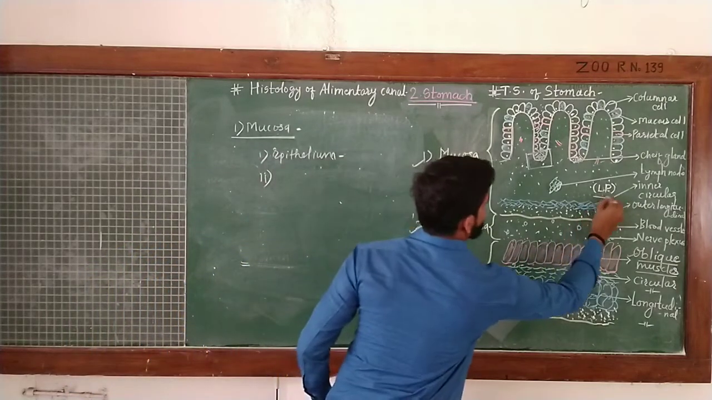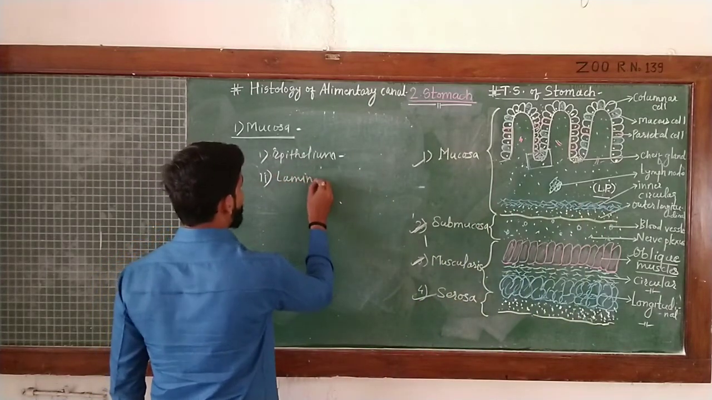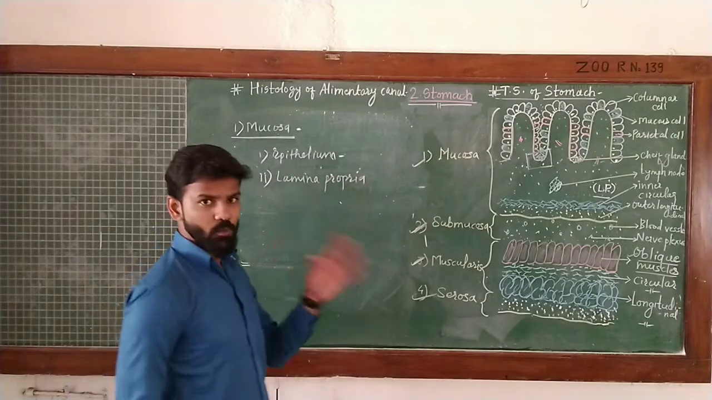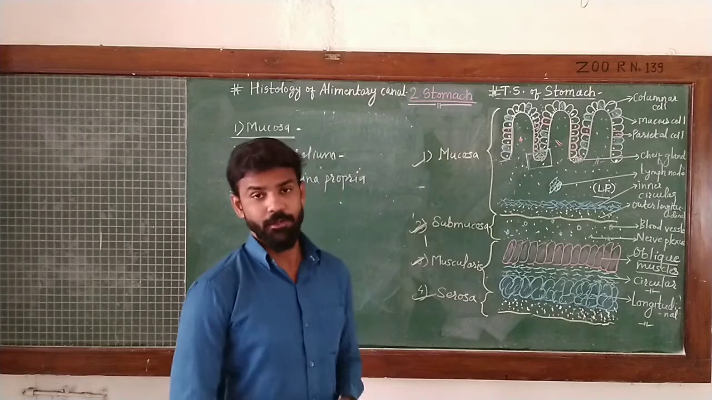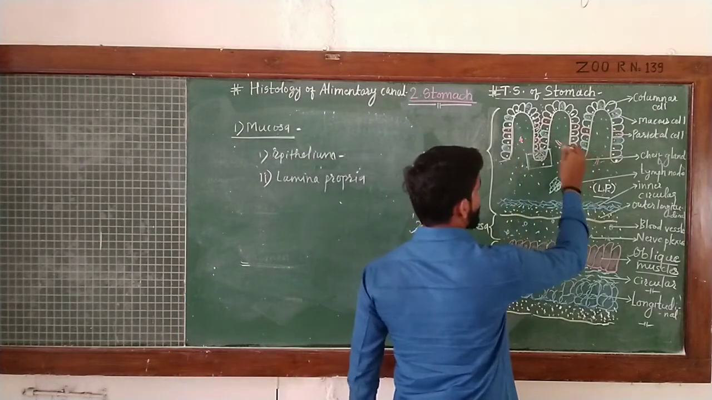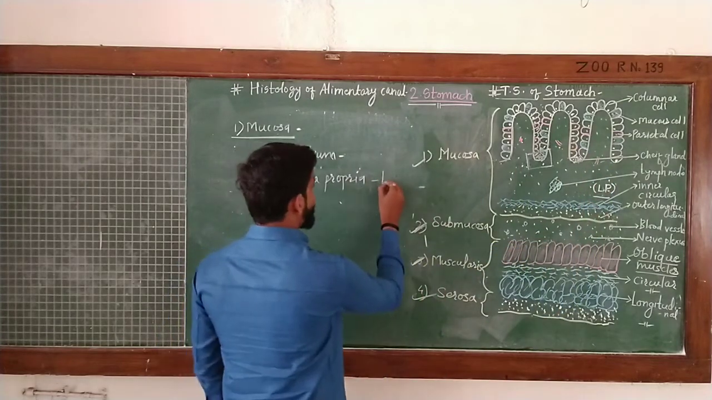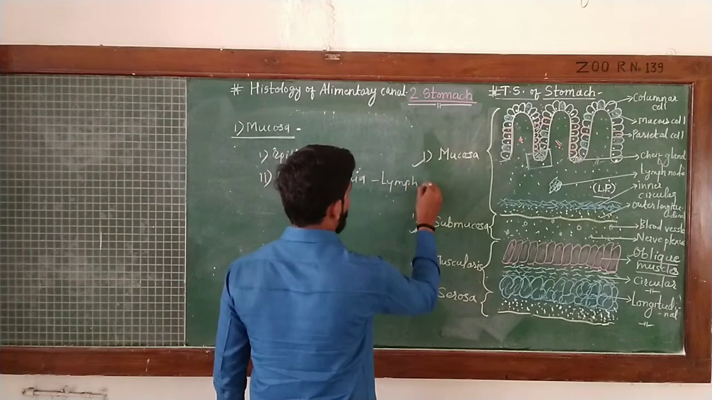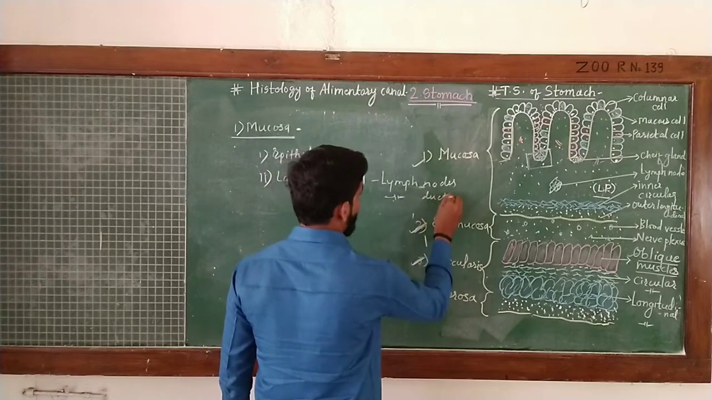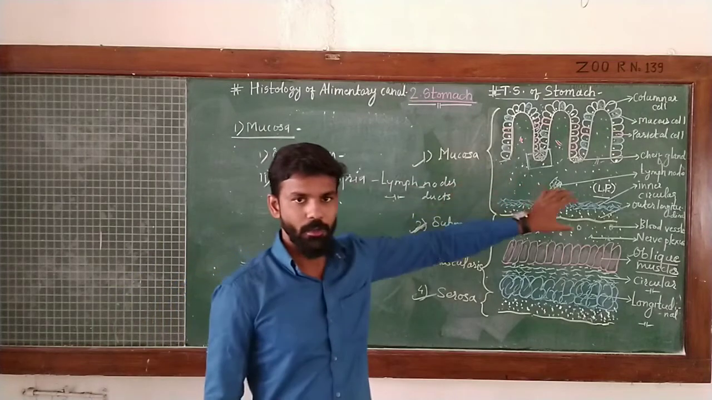the second part, nothing but the lamina propria. This is nothing but the connective tissue region made up of smooth areolar connective tissue. This part shows distribution of structures like blood vessels and nerve fibers, and in the stomach a large number of lymph nodes and lymphatic ducts are present in the lamina propria.